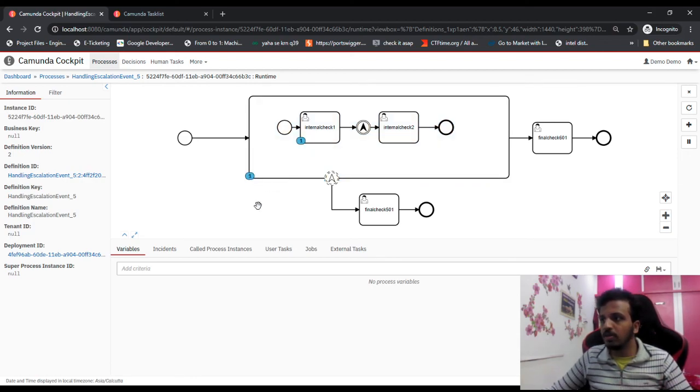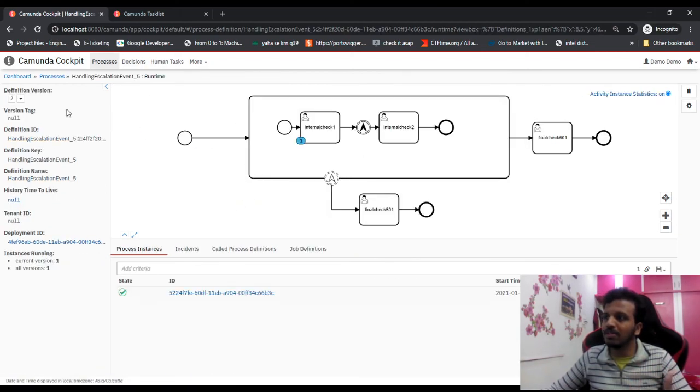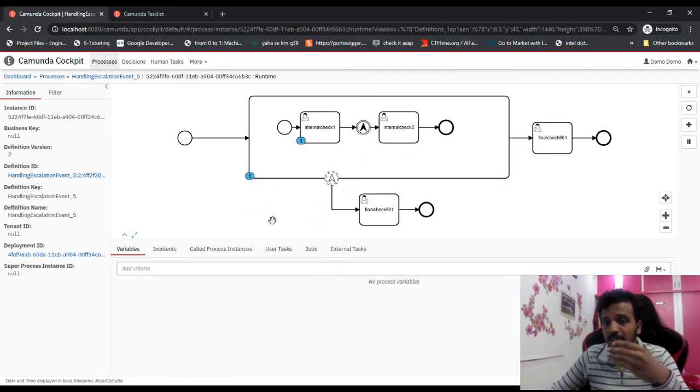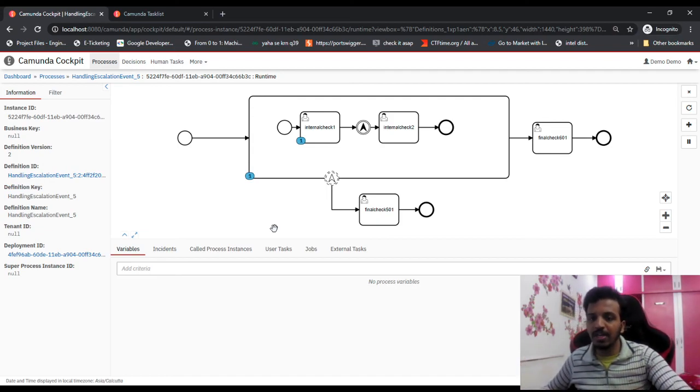Now what we will do is create one more flow. Let's say this is definition version 2. We'll create one more version called definition version 3. Let's suppose this is the instance that got the incident, so we will upgrade this to version 3. Whatever the control was here will be upgraded to version 3, and in version 3 we have written the catch for the incident because of which version 2 is stuck. That's how we'll try to solve the incident. That is one method which I know. If you know any other method of solving incidents, please do mention it in the comment section.